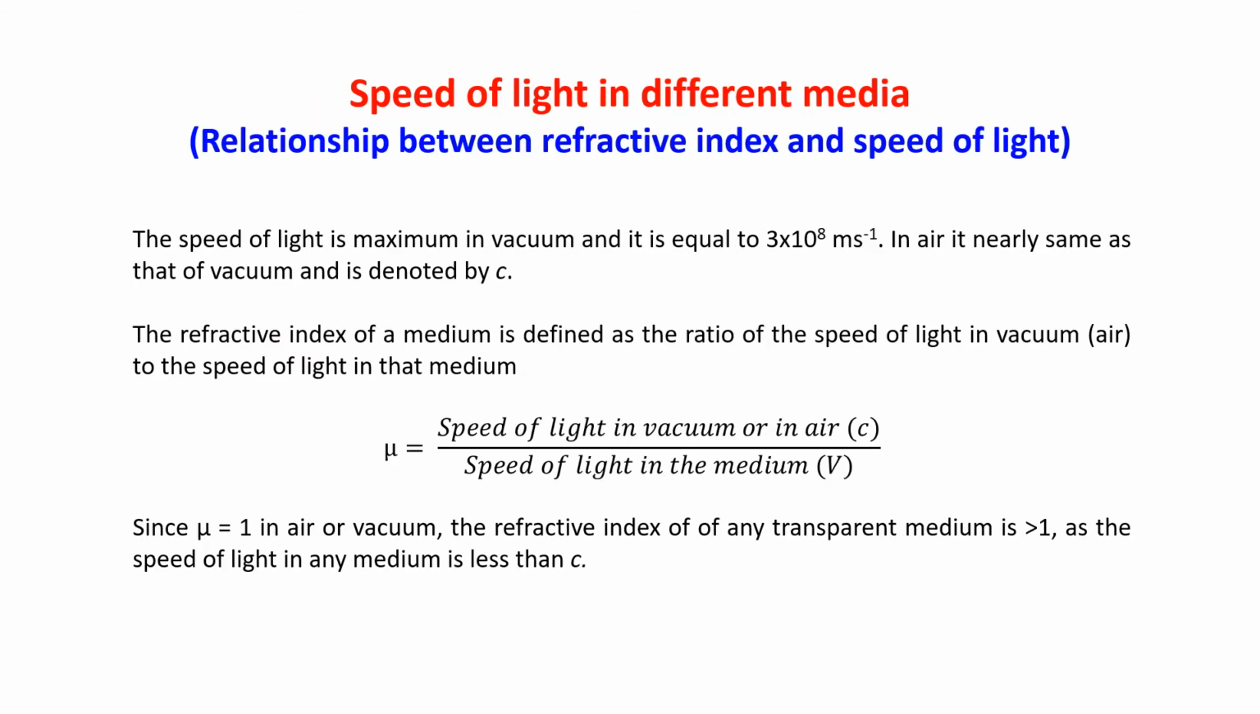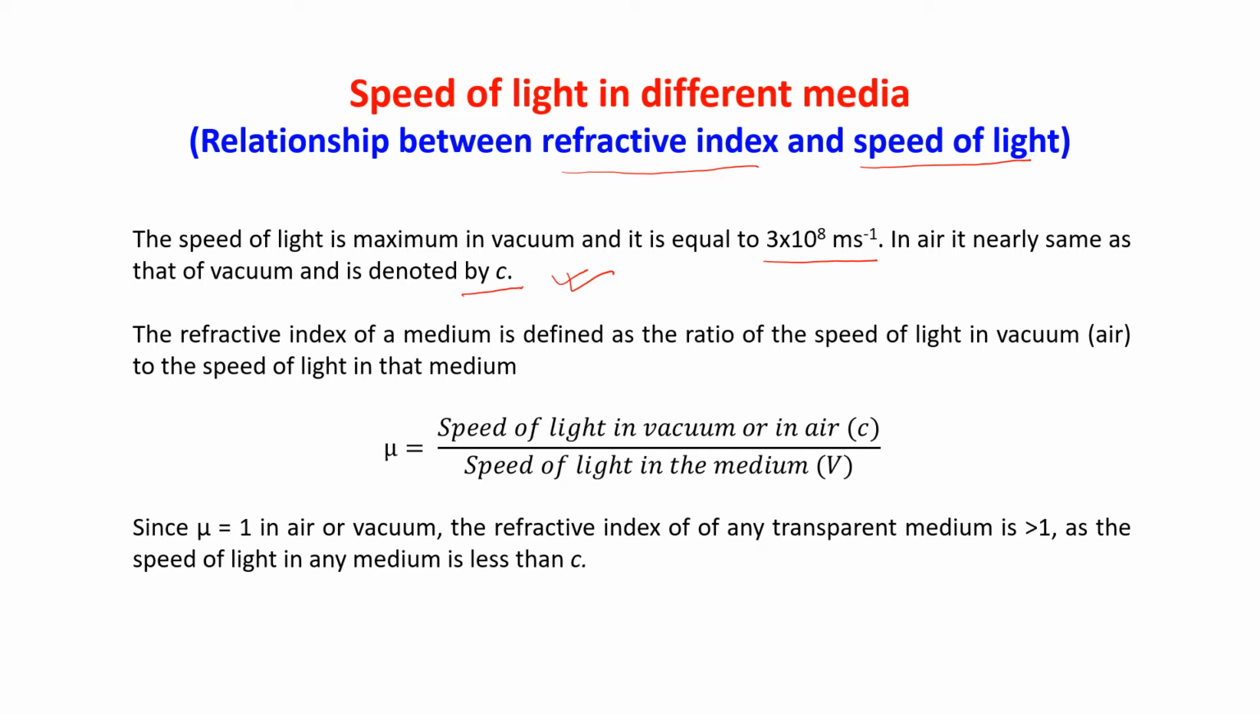Speed of light in different media, the relationship between refractive index and speed of light. The speed of light is maximum in vacuum and is equal to 3 into 10 to the power 8 meter per second. Please remember that the speed of light is maximum in vacuum, which equals 3 into 10 to the power 8 meter per second. In air, it is nearly the same as that of vacuum and it is denoted by c. This is very important to know, children.